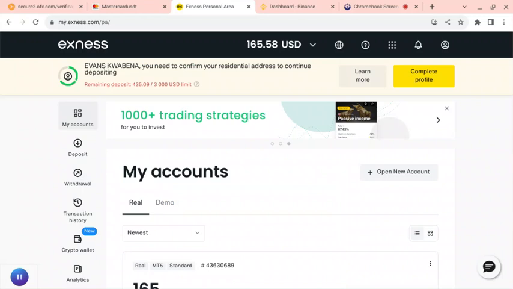I'll be introducing one app, which, unless you watch the video from the beginning to the end, I'll give as a bonus, because the place where you get it is not Remitano, it's a new app. There you get the USDT, then you transfer the money to Exness.